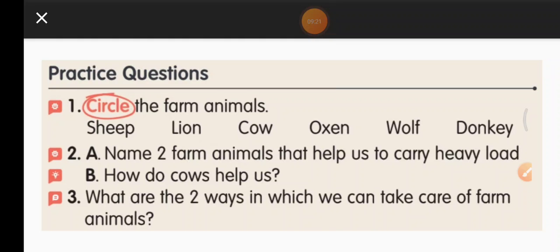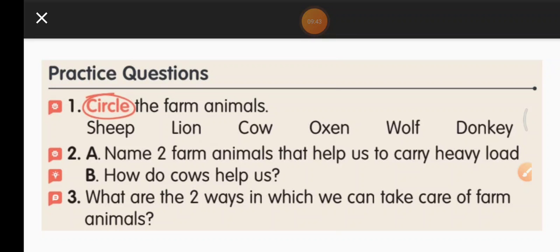Cow, yes, you can circle cow also. Why? Because cow gives us milk and it is kept in the farm. Oxen, yes, oxen help the farmer to plow the fields. Wolf is a wild animal. Donkey, yes, donkey is also a farm animal because it helps in carrying heavy loads.